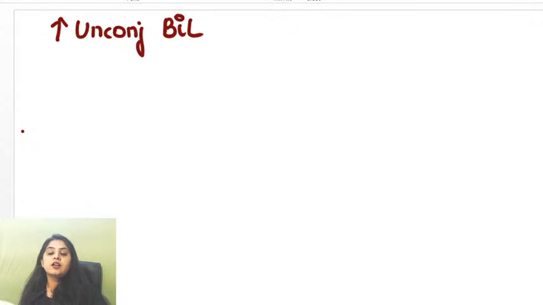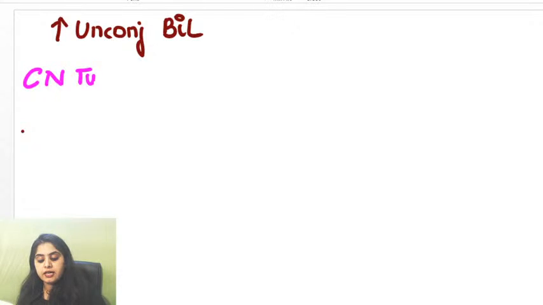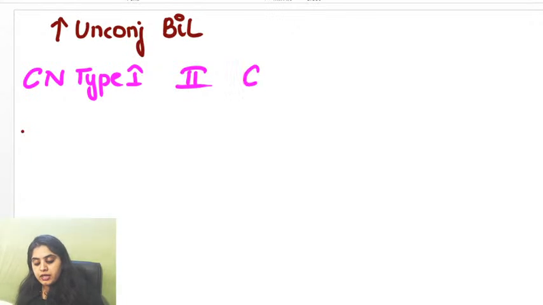What are these syndromes? Tell me which syndromes there's an increase in unconjugated bilirubin. Who will tell me? There are Crigler-Najjar type 1, Crigler-Najjar type 2 and Gilbert syndrome.